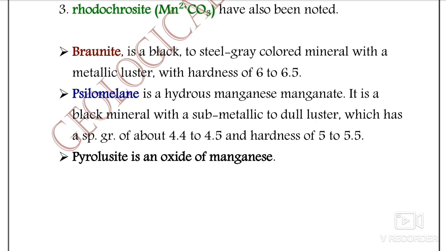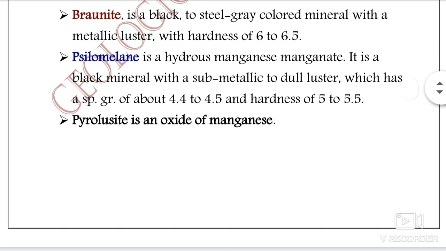This is also important for your objective purpose, that psilomelane is hydrous in nature, a manganese manganate. It is a black mineral with a submetallic to dull luster, its specific gravity is about 4.5, and hardness ranges from 5 to 5.5. And the most important one, pyrolusite, MnO2, is the oxide of manganese.